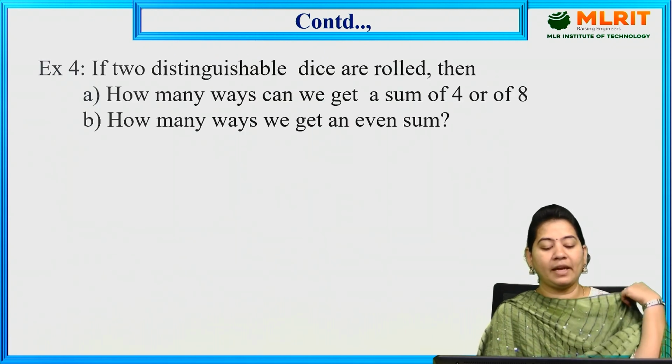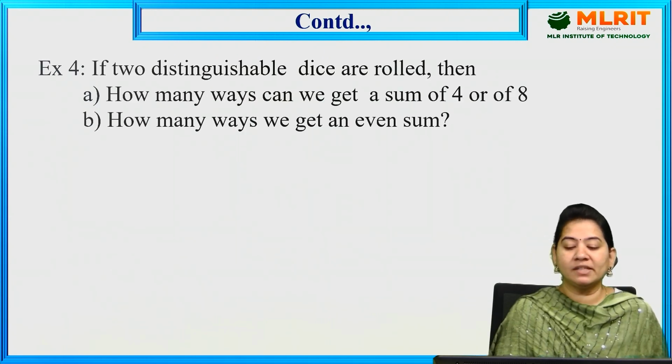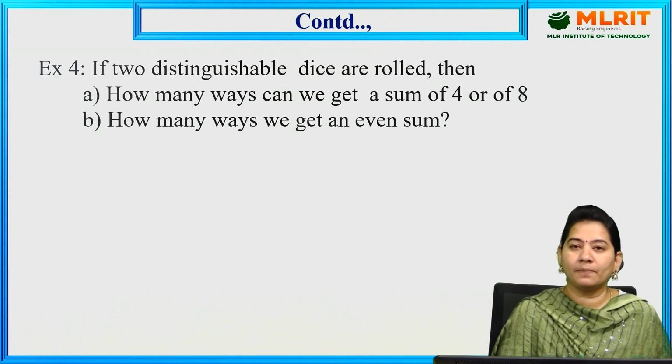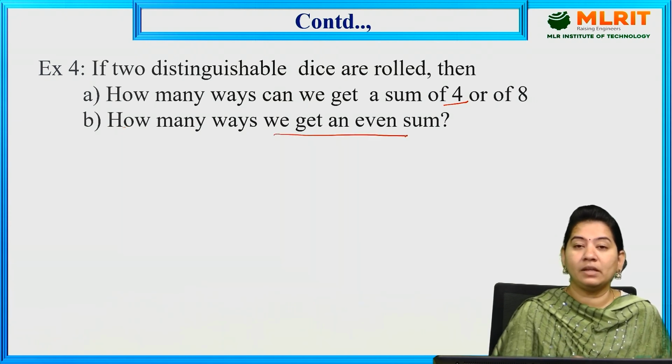Next we have the question: if two distinguishable dice are rolled, then in how many ways can we get a sum of 4 or 8? And we have another question: how many ways can we get an even sum?